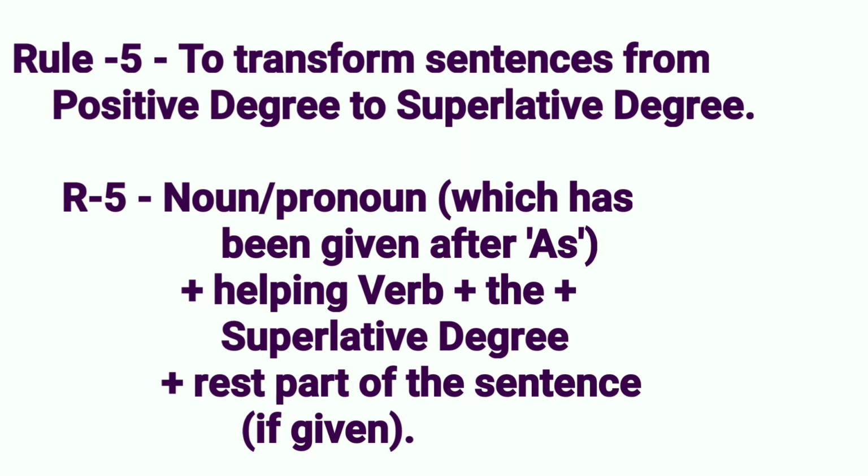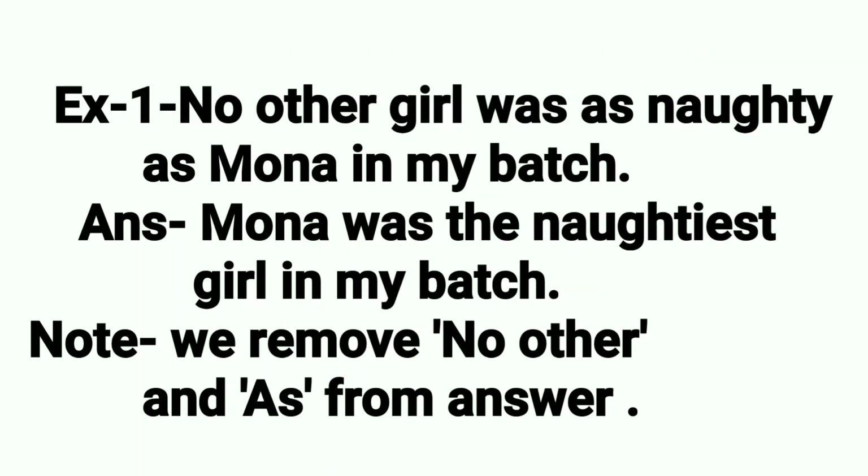Then we shall use the rest part of the sentence if given. Example 1. No other girl was as naughty as Mona in my batch. Answer: Mona was the naughtiest girl in my batch. Note. We remove no other and as from the answer.